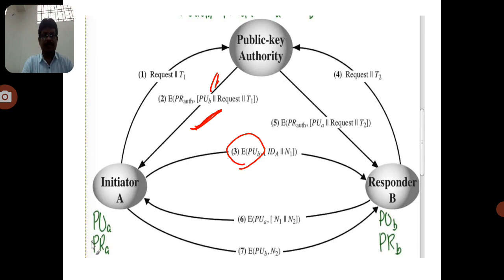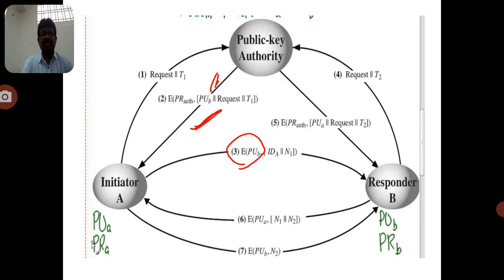Finally, whatever new message is received from the responder B by the initiator A, the initiator A can again send a new message encrypted with the public key. Any type of message they can communicate easily once they get the public key. This is more secured, because those keys are available in the authority.